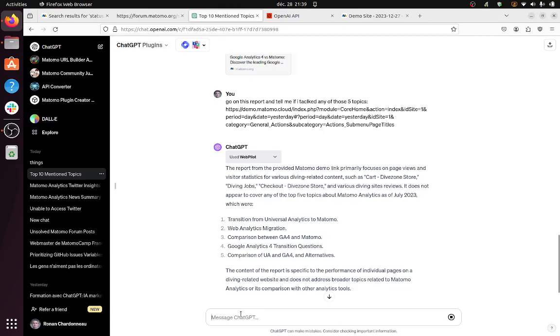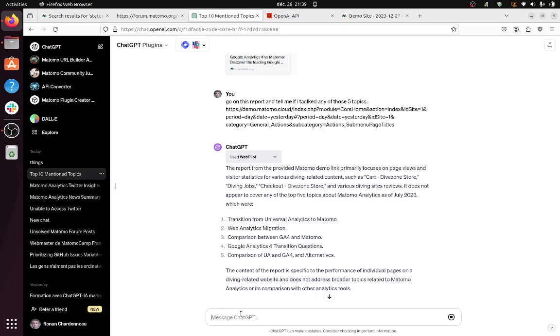Here, what I am trying to show and explain is that based on the data that you have on Matomo, you can easily double check that you are not covering those 5 burning topics.